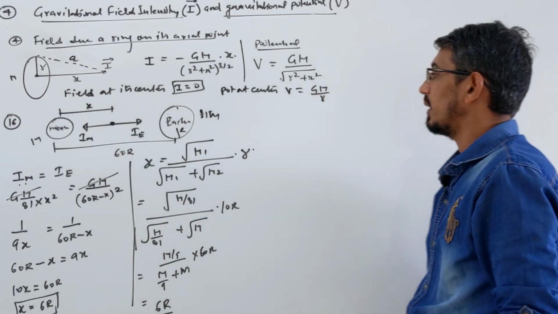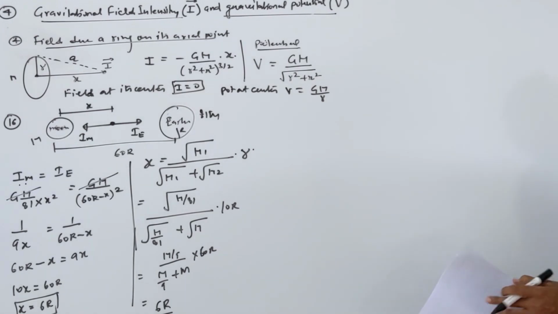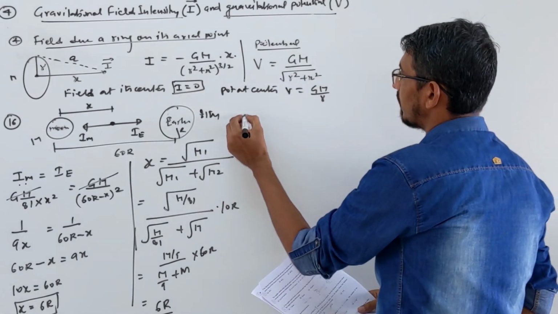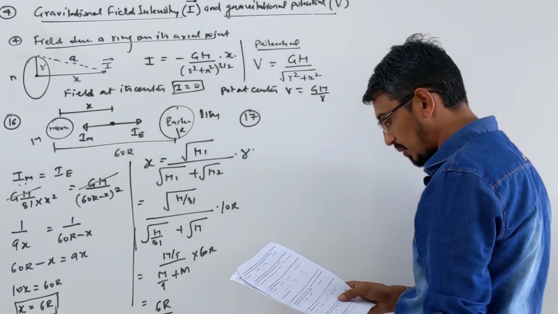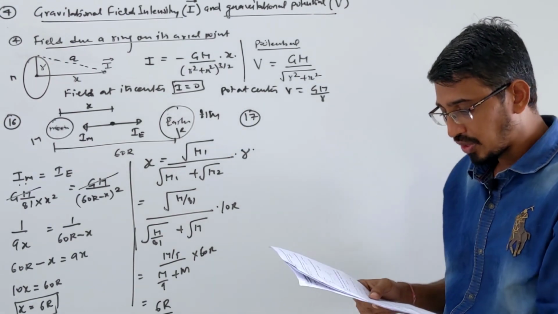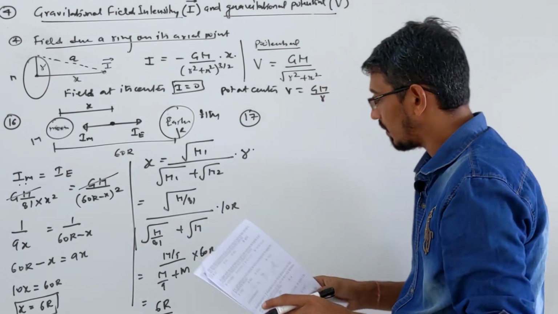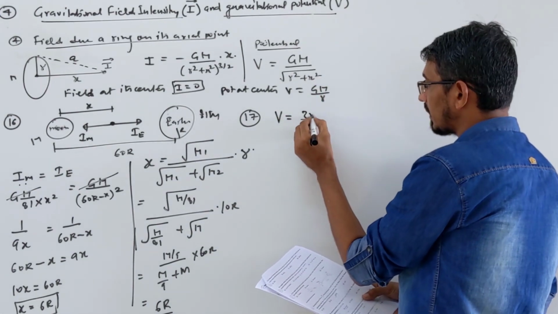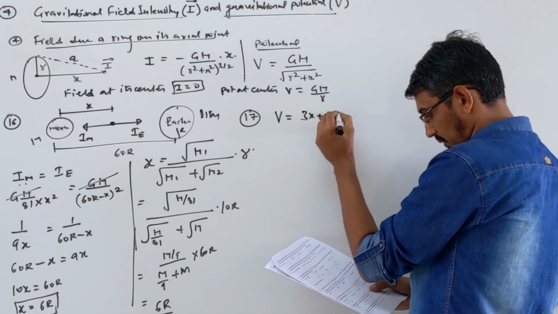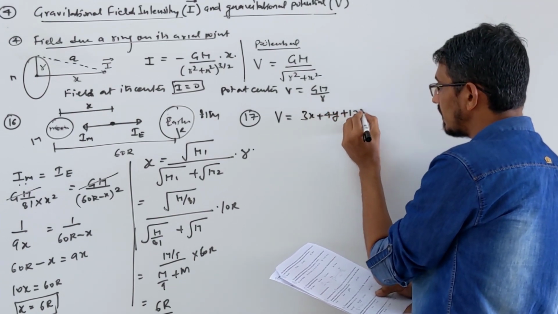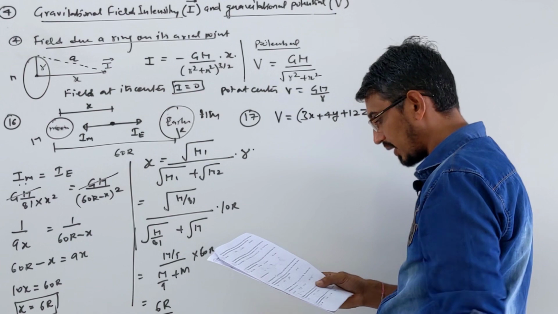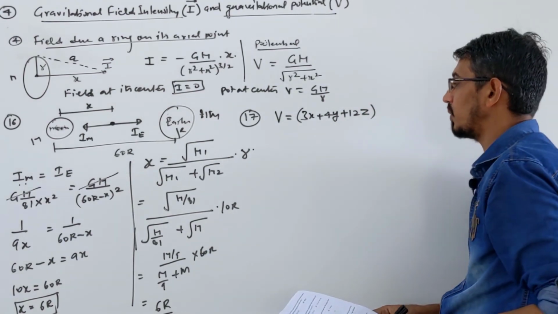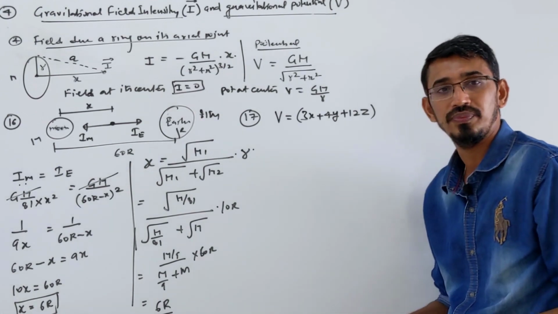Okay, then let's move to the next question. Question number 17. In this question they said the gravitational potential in a region is given by some equation. It varies in three dimensions: 3x plus 4y plus 12z is the given potential. Then they are asking what is the gravitational field at some given coordinates. Coordinates are given, we have to find the field.